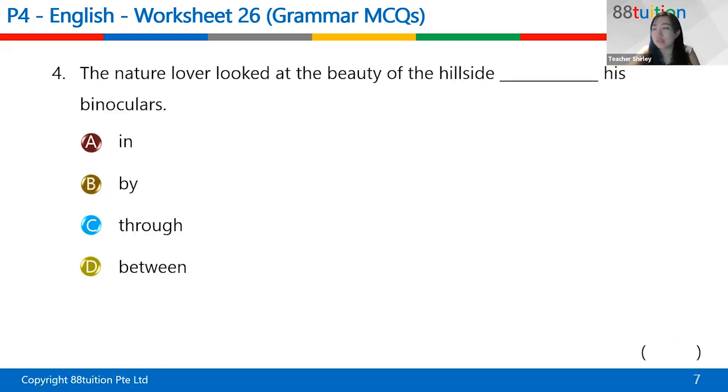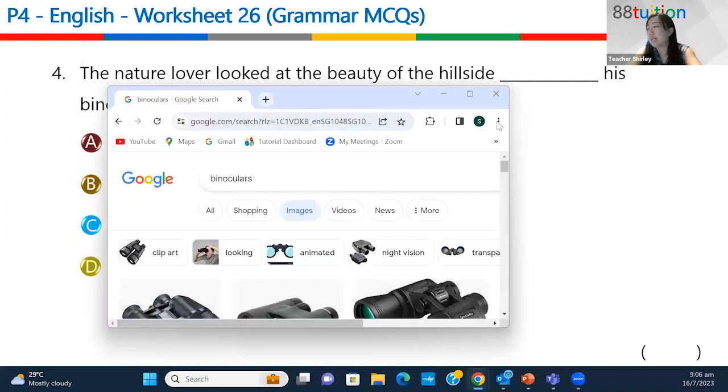Okay, number 4. The nature lover looked at the beauty of the hillside with his binoculars. C. C, yes. Through, because if you look at the binoculars, you know what binoculars are, right? Usually the preposition through is referring to something like a tunnel, you look through something like a hollow place.